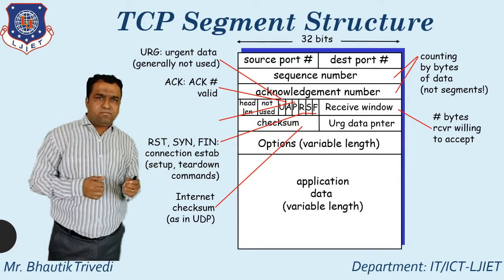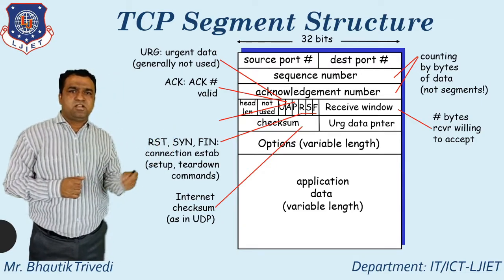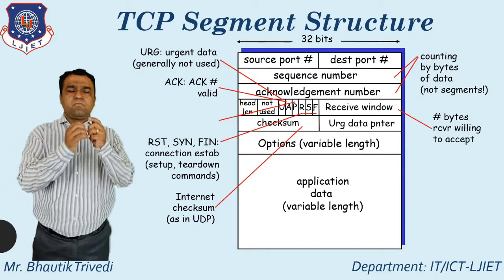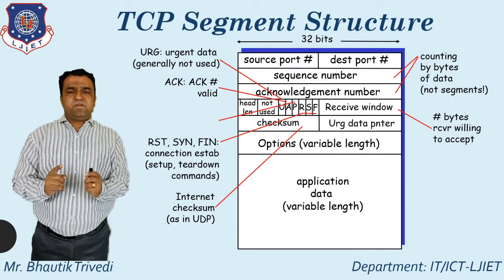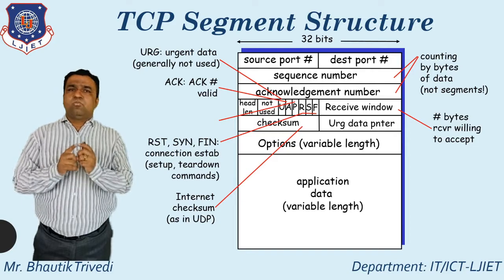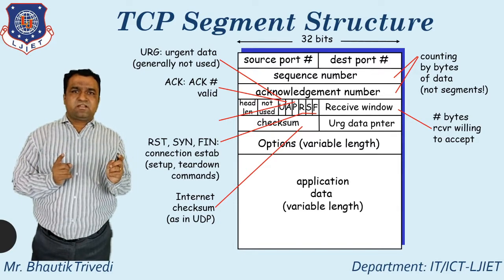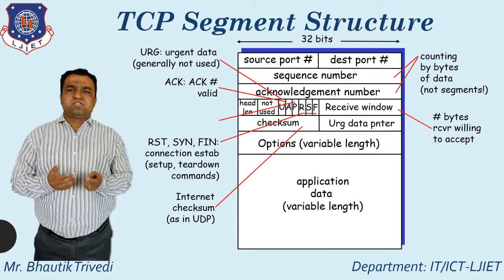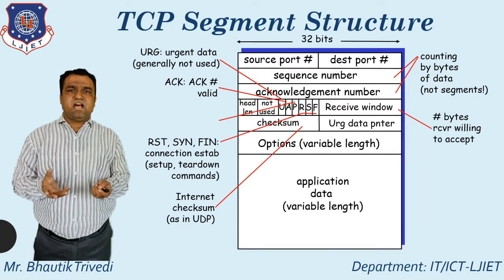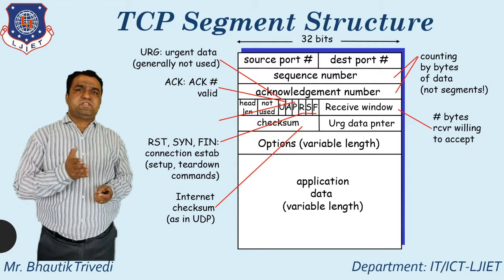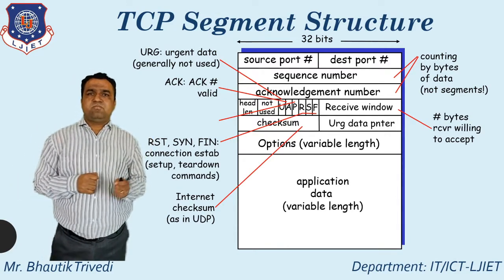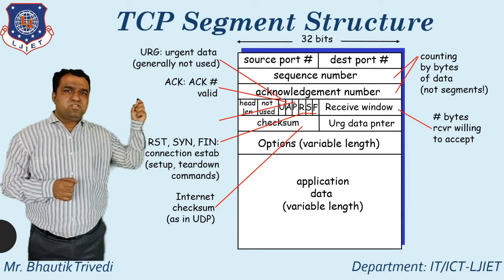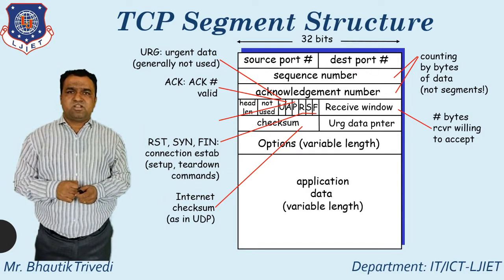One, that is the checksum, then after the urgent data pointer, then after the option, and then after the application data. Must remember one thing, application data and option both support variable length. So this is the segment structure of the TCP. So in examination it directly asks, explain the concept of TCP segment structure. So at that time discuss each and every individual field of the TCP segment structure.